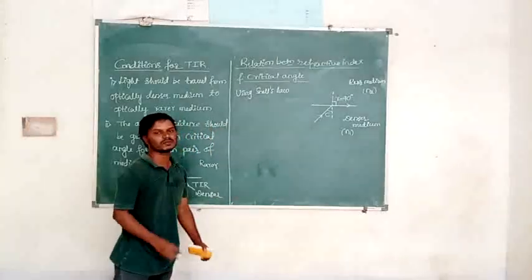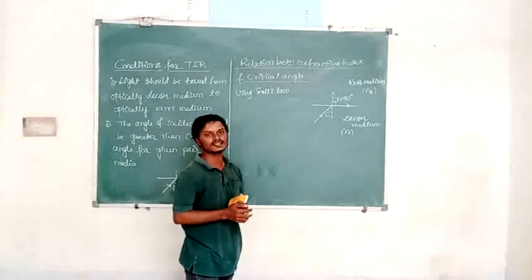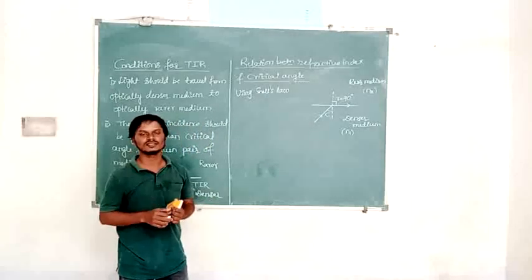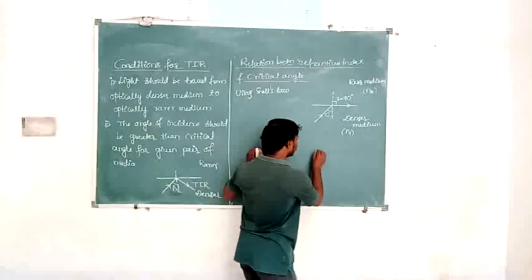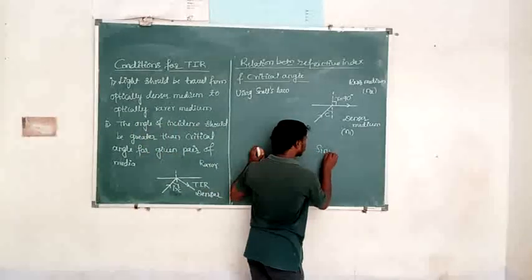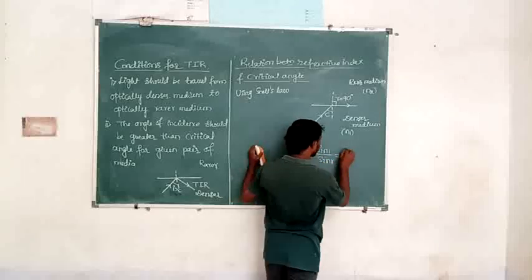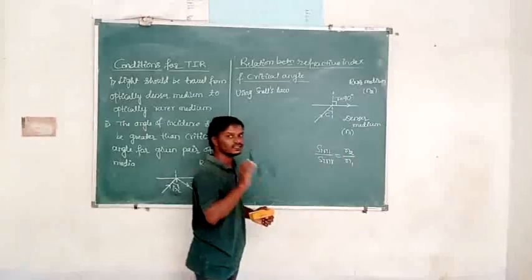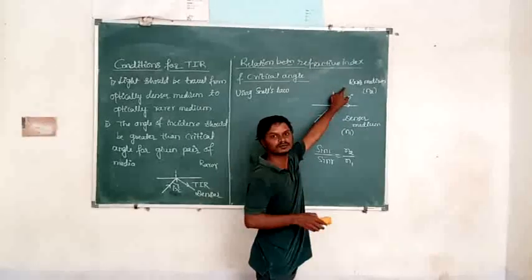Snell's law is applicable for refraction of light. What does Snell's law tell here? sin i by sin r is equal to n2 by n1. Then n1 sin i is equal to n2 sin r.